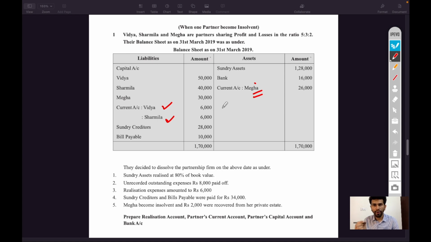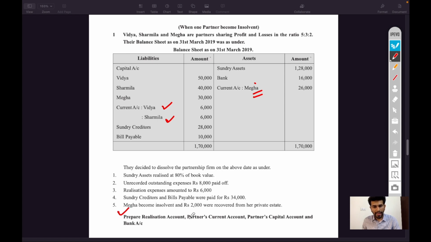Remember, the liability of a partner is unlimited. All the partners have to sell their private properties also to repay the liability of the business. But in this case, Megha is insolvent, so the balancing figure, the due amount belonging to Megha, will now be repaid by the remaining partners Vidya and Sharmila from their private property.